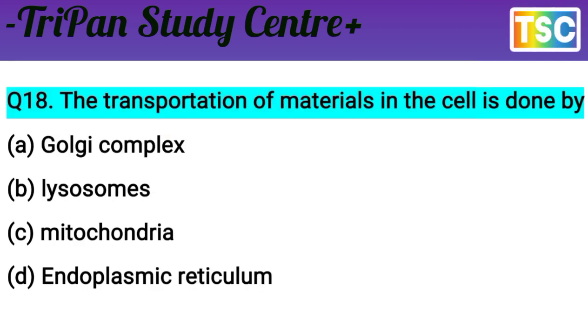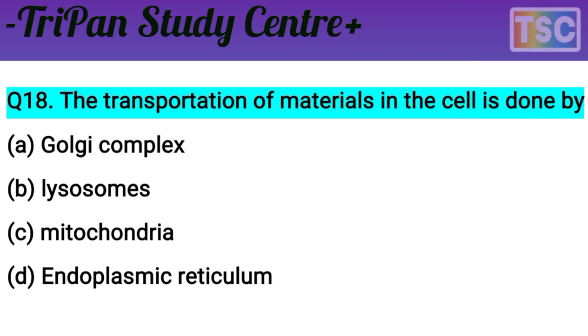Next question on your screen. Question here. The transportation of materials in the cell is done by A. Golgi complex, B. Lysosomes, C. Mitochondria, D. Endoplasmic reticulum. You know that this question is very interesting. But first of all, check your knowledge and write the correct answer in the notebook. I give you a few seconds for this processing. Okay? Have you written the correct answer in the notebook?